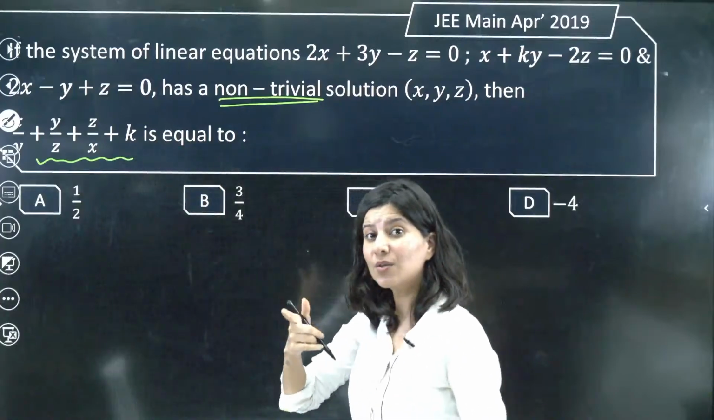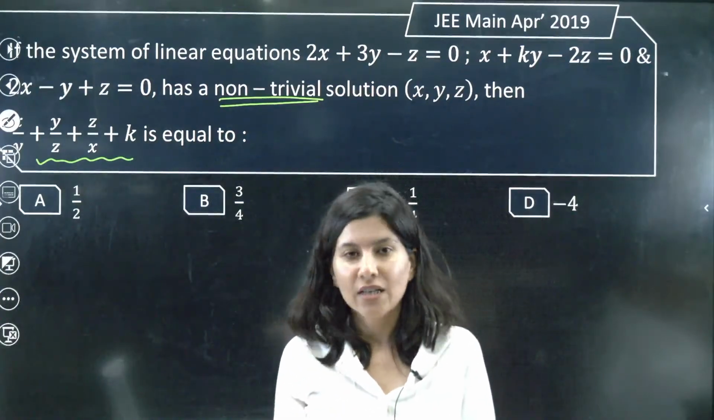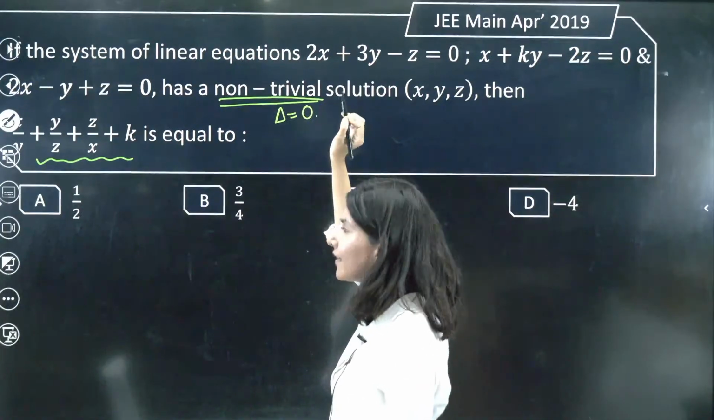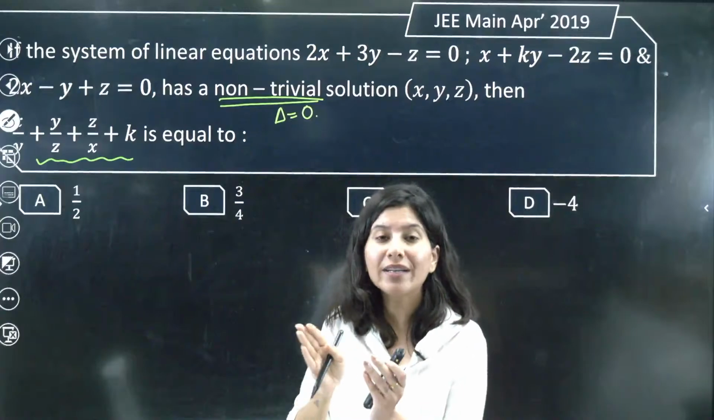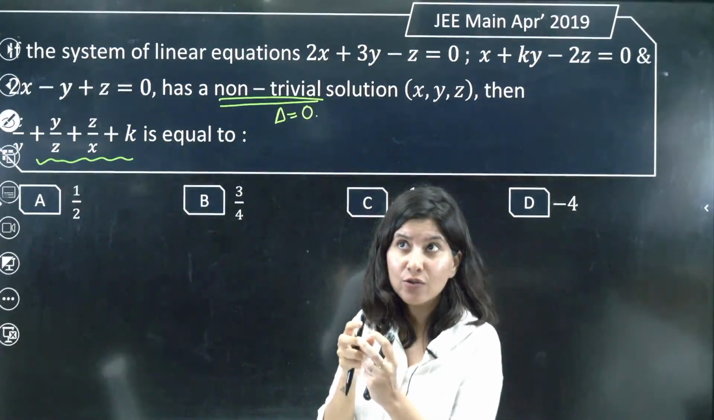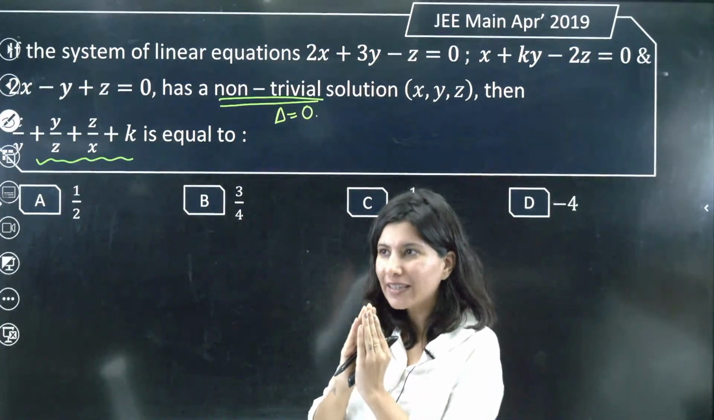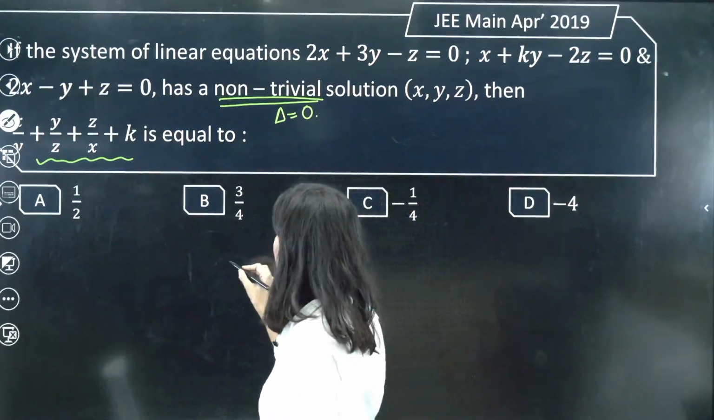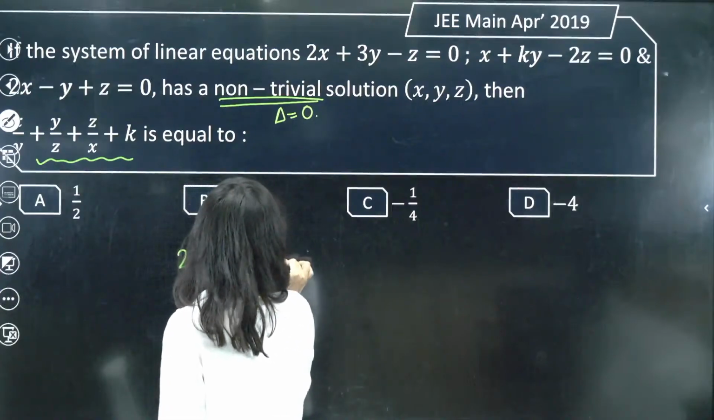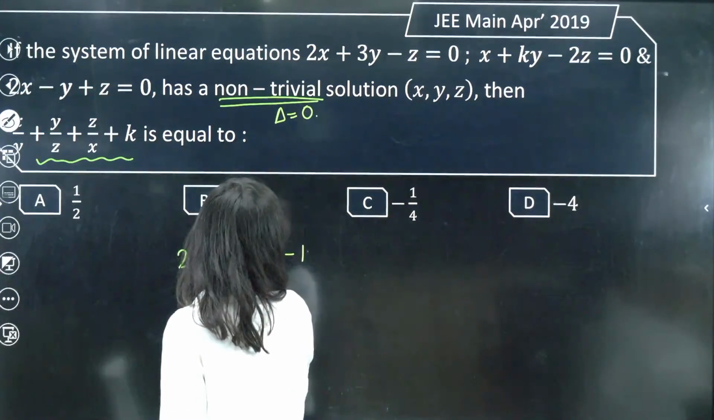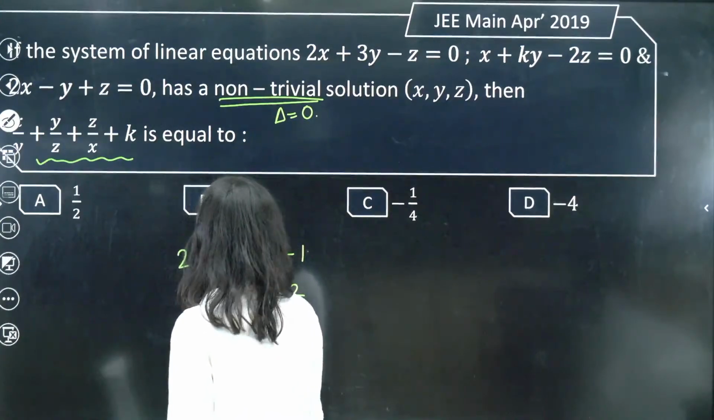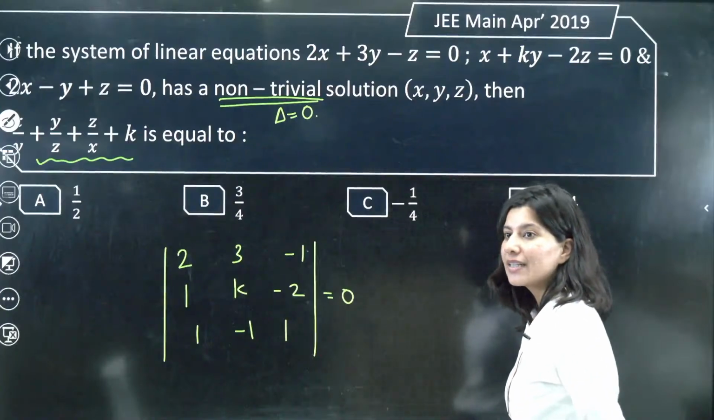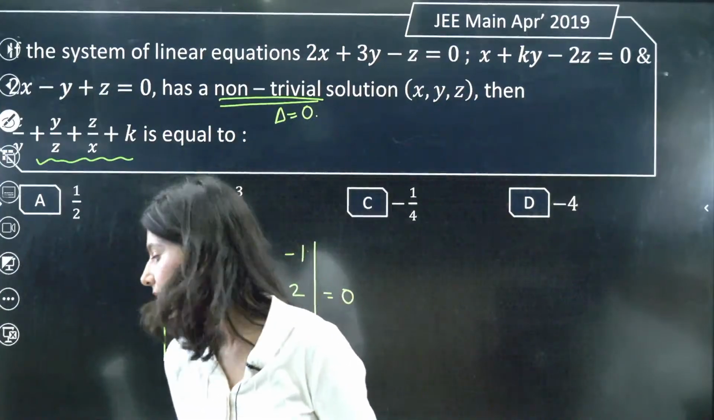Okay. Now this question is actually, condition is very straightforward. Non-trivial means delta is equals to 0, correct? But this question is not that calculation wise or solution wise is not that straightforward. Okay. All right. So delta 0, let's do it. So 2, 3 and minus 1. 1, k and minus 2. 1, minus 1 and 1. Tell me what is the value of k you are getting. Solve it for me.